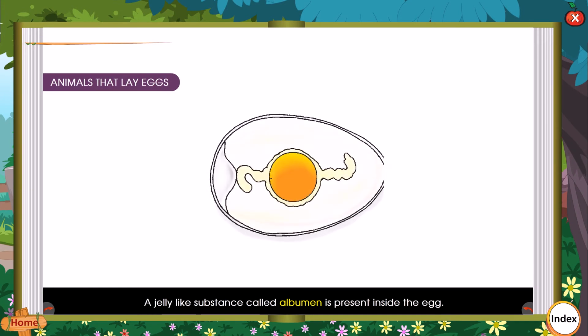A jelly-like substance called albumen is present inside the egg. A yellow portion called yolk is present in the middle of the albumen. The yolk contains a developing baby called the embryo. The yolk is the food for the developing embryo. Albumen protects the embryo in the yolk.